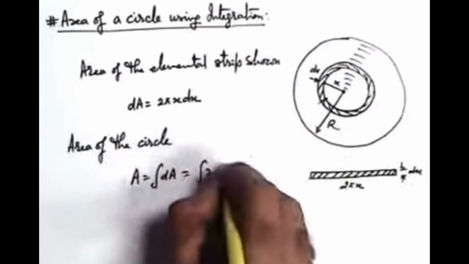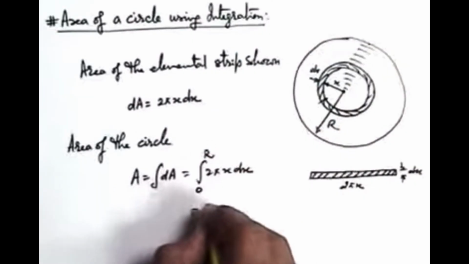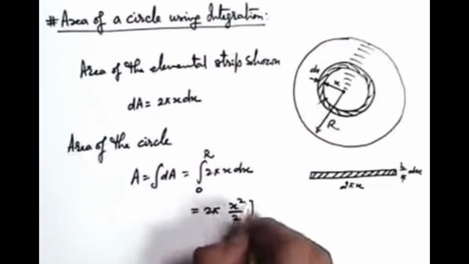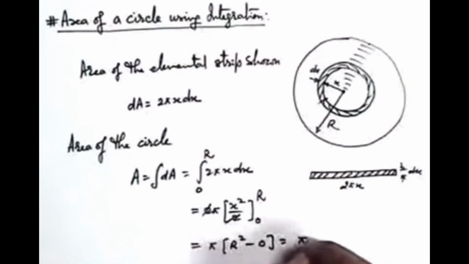This is integration of 2 pi x dx, and we'll integrate the values of x from 0 to the outer circumference, that is 0 to r. Here 2 pi is a constant, and integration of x can be written as x square by 2. Then we put the limits from 0 to r. Here the 2 gets cancelled out, it will be pi into r square minus 0. The result will be pi r square.